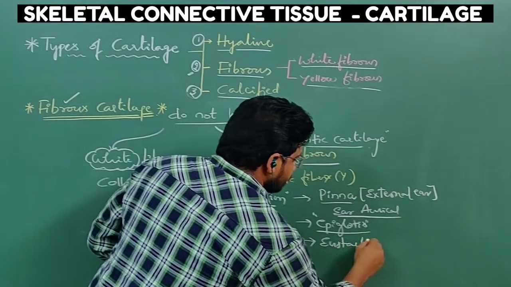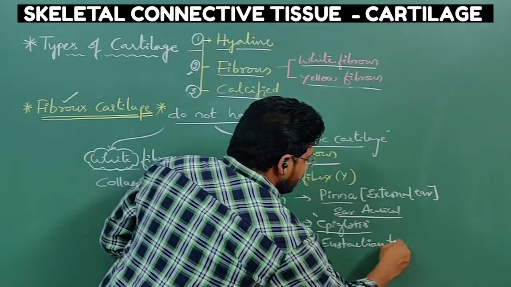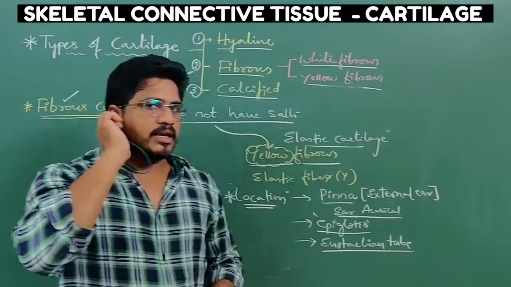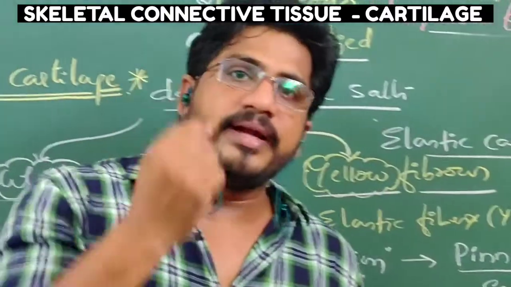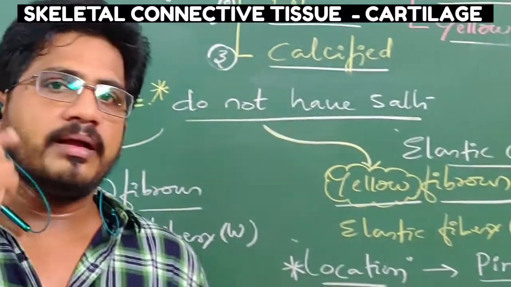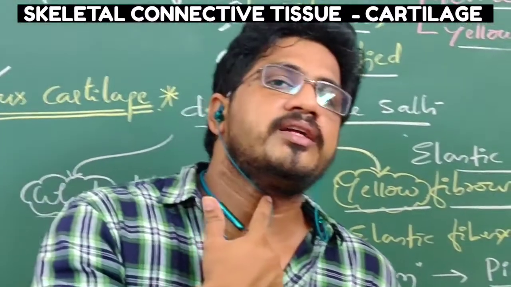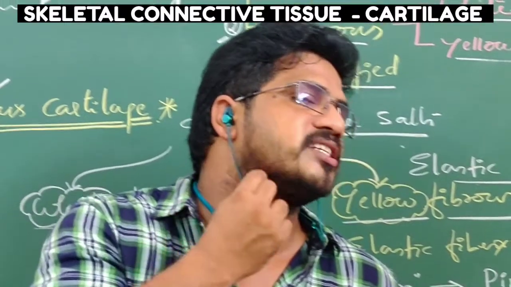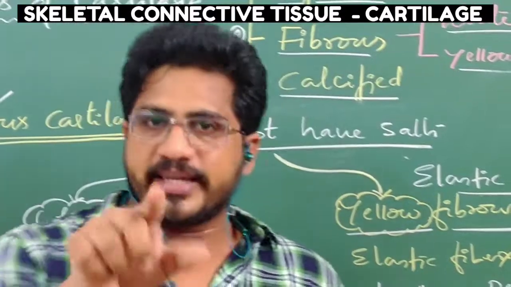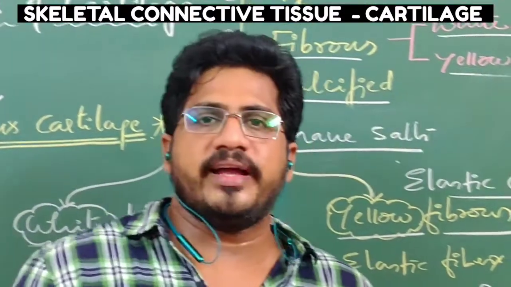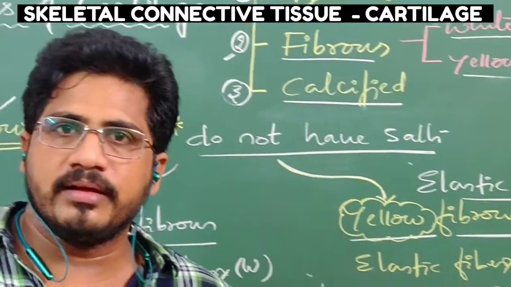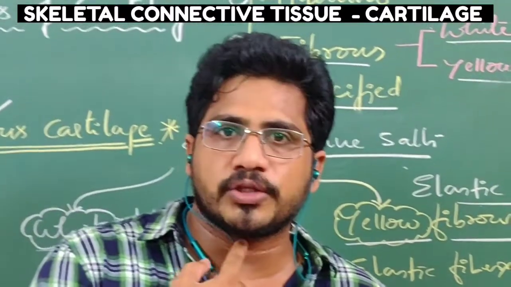Now another one is the Eustachian tube. What is the Eustachian tube? This is the external ear, and then the middle ear is present. In the middle ear, ear ossicles, the bones, are present. From the middle ear into the throat, there is a tube-like structure, a canal-like structure. That is why when we pour some ear drops due to some infections or pain, we feel the taste inside the throat.